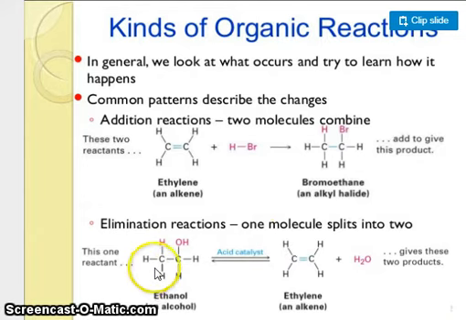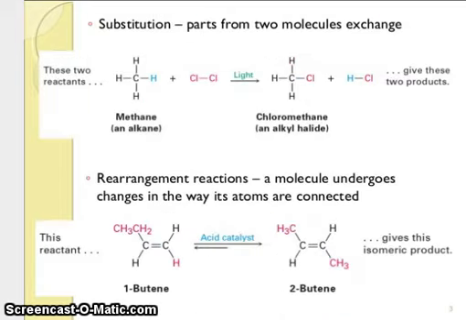In an elimination reaction, one molecule splits into two. You see, this one reactant, ethanol, undergoes reaction and gives ethylene, an alkene, and gives these two products. Substitution: parts from two molecules exchange. These two reactants, you see, this one is methane and chlorine, and this is chloromethane and HCl.